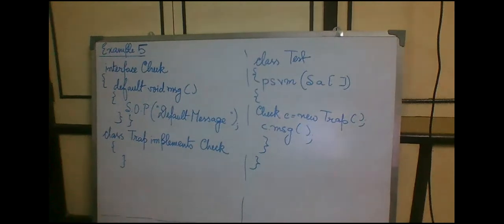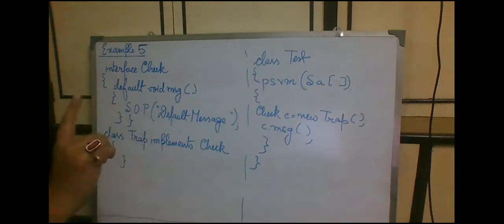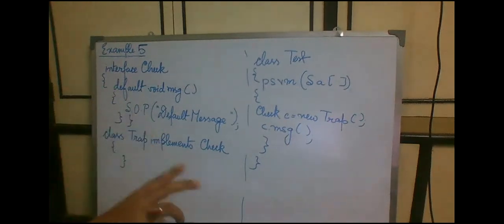default method to that particular interface. To have a definition of a method in an interface, it either has to be a default method or it can be a static method. Okay, these are the only two ways by which we can provide a definition of a method. Other than that, any complete normal method cannot be written within an interface. That is why we say that 100% abstraction can be implemented using interface. So in this example, we will go through how we are supposed to write a default method.